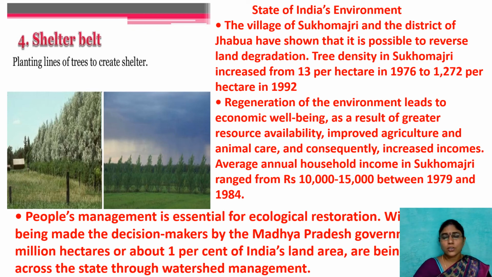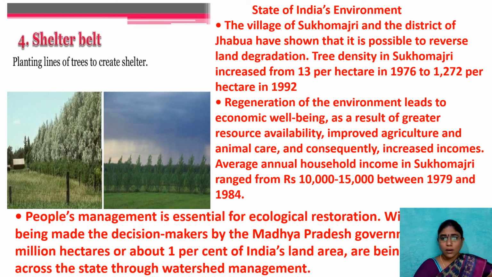Regeneration of the environment leads to economic well-being as a result of greater resource availability, improved agriculture and animal care, and consequently increased incomes. So they are taking care of the regeneration of the environment, and it is very helpful to them to gain more economic development.